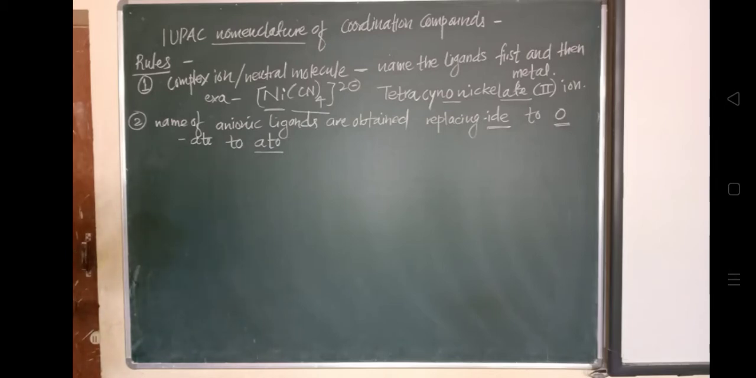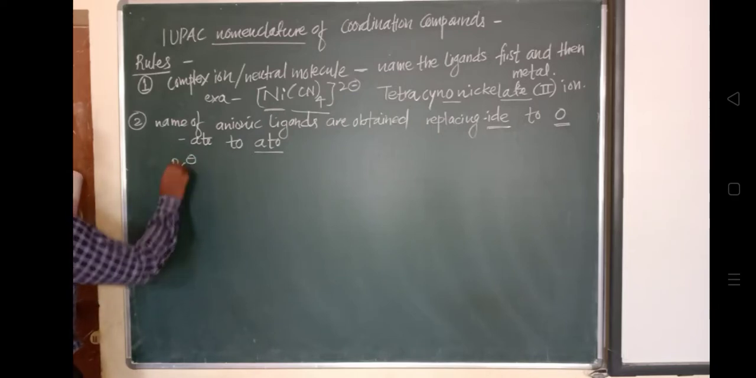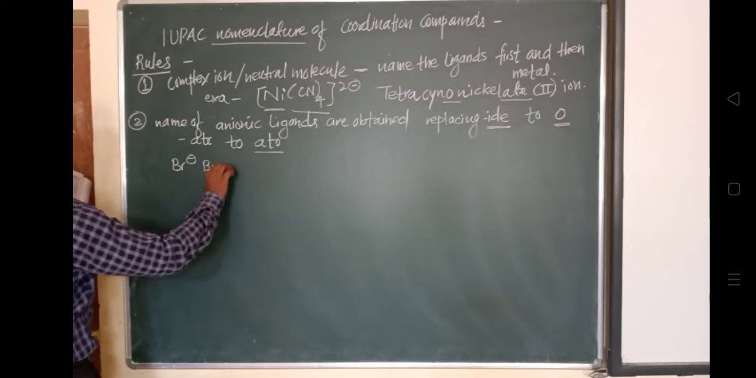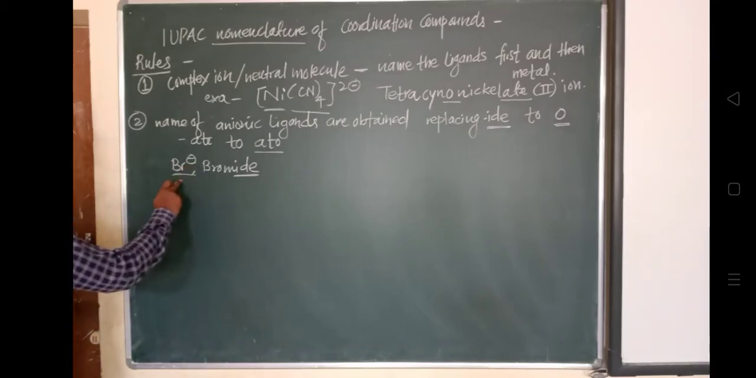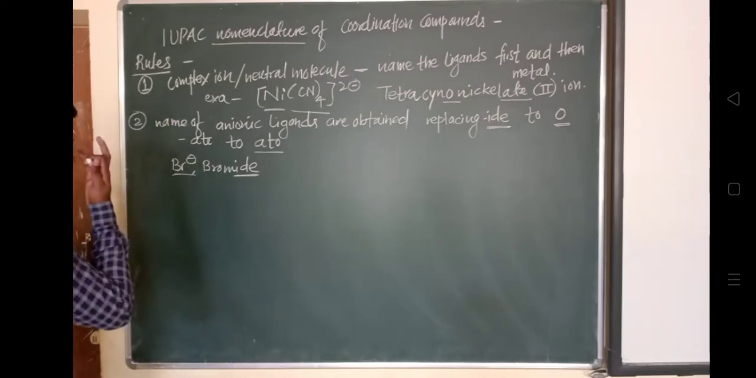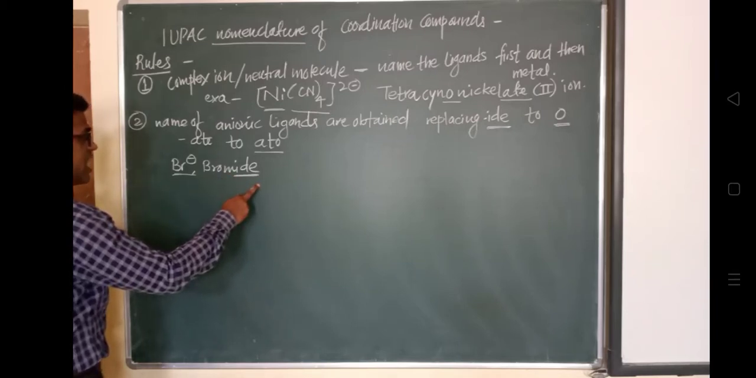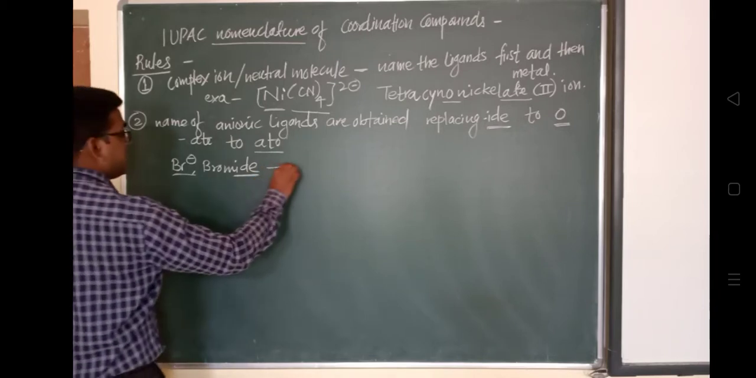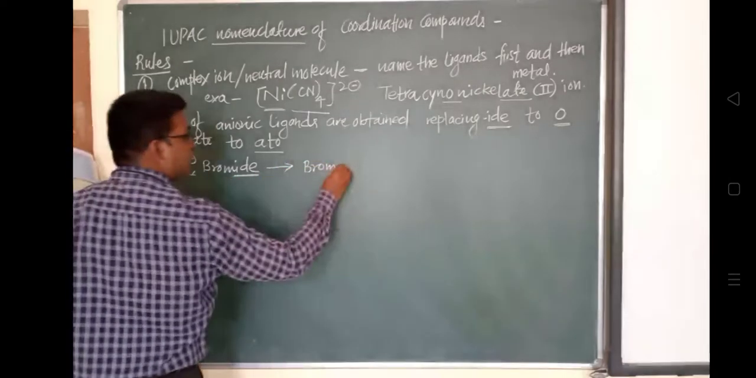Suppose the anionic ligand is bromide, Br minus. So this is an anionic ligand. We will also see the complete example of the coordination compound. This is bromide, with IDE present in the ligand name. Now we will have to replace it: instead of IDE we add O, giving bromo. This is the nomenclature that we will have to provide.